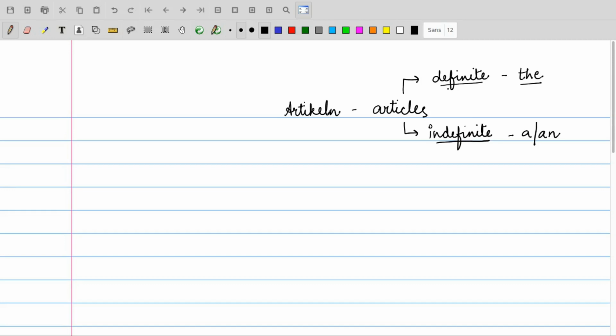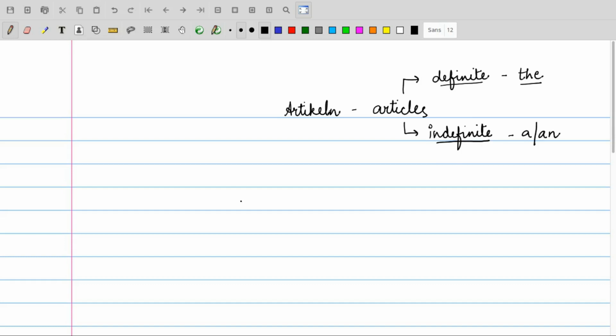Definite articles are those about which we are definite. If we are talking about that particular noun, we are definite about what or whom we are talking about. On the other hand, the indefinite articles are those articles about which we do not have any information. It can be any random thing, any random person.